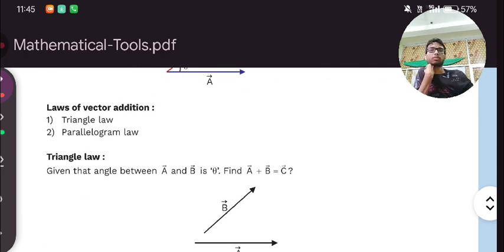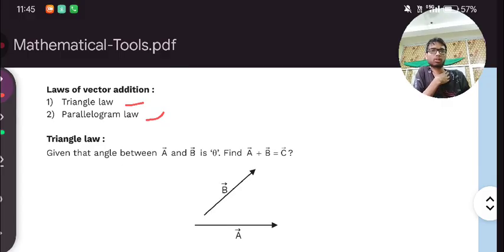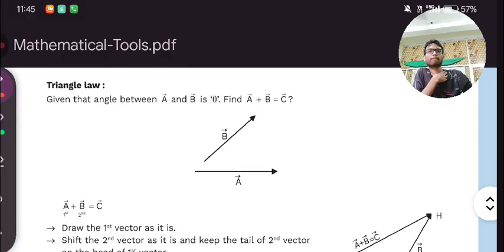Laws of vector addition. There are two laws of vector addition. First we have the triangle law, second the parallelogram law, and the third we will see later. So first, the triangle law. Whenever you are taking a triangle or parallelogram, you should have two vectors. Right now you can see this b vector and this a vector. Given that the angle between a vector and b vector is theta, find this.